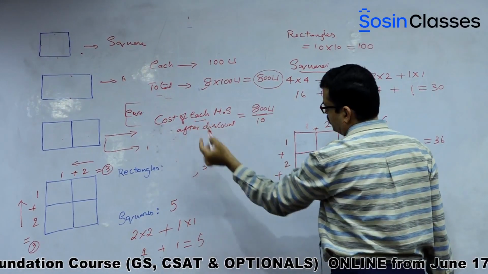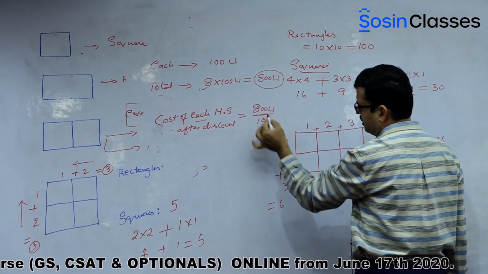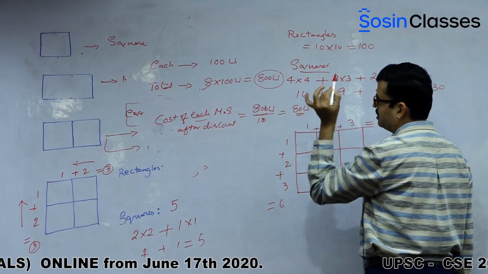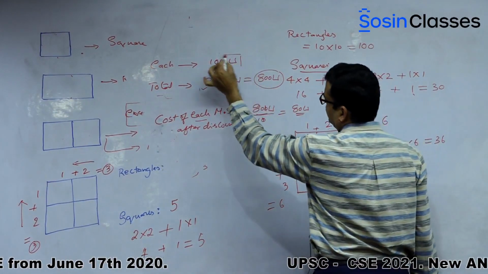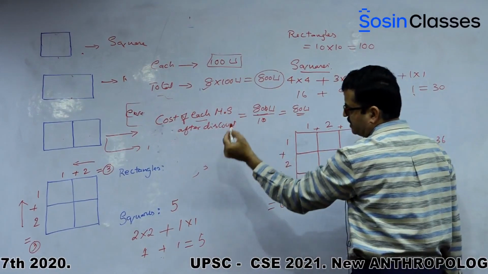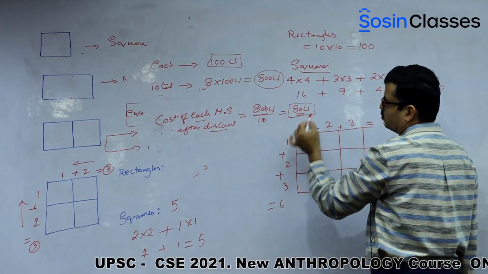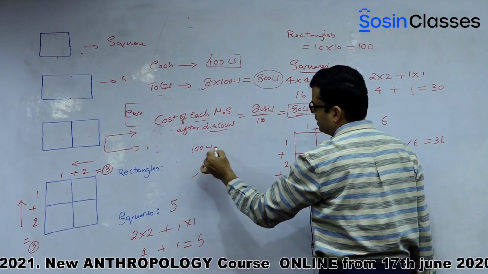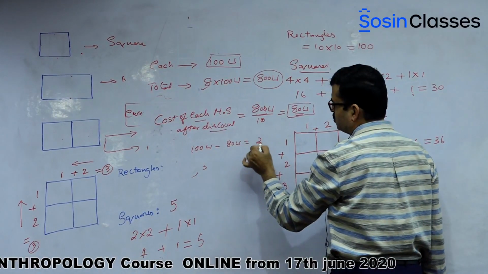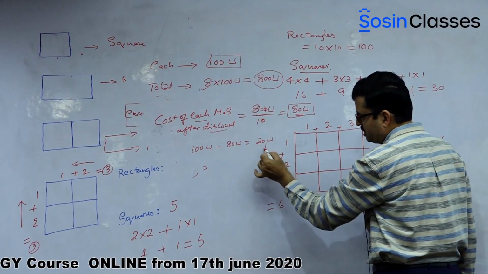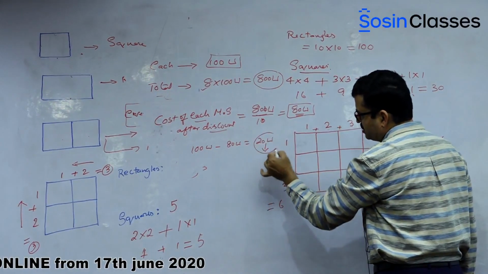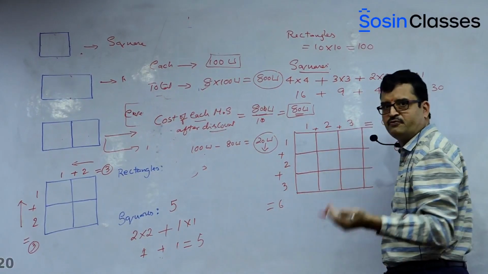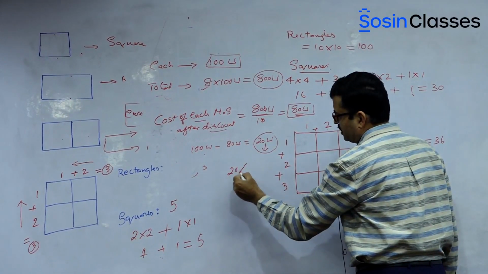So each mobile set, you are supposed to divide. So 800 by 10, 0, 0 gets off. Okay? So finally how many units? 80 units. See, the original cost was 100 units. Now he has got each mobile set after discount at 80 units. So what is the reduction? What is the discount he has got? 100 units minus 80 units, that is equal to 20 units. Can I say 20 units is the discount he has got? So he has got 20 units for every 100. 20 out of 100, that's nothing but 20%, because percent means out of 100. So in this way, please note, he has got 20%.